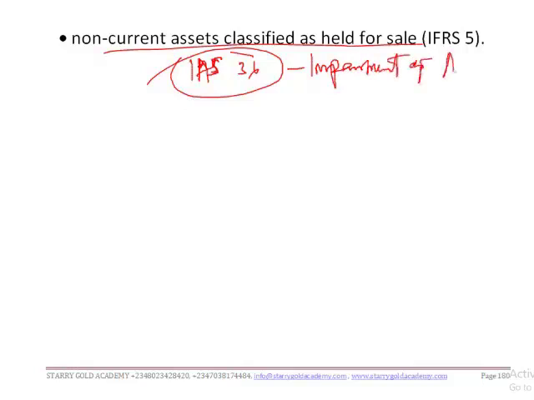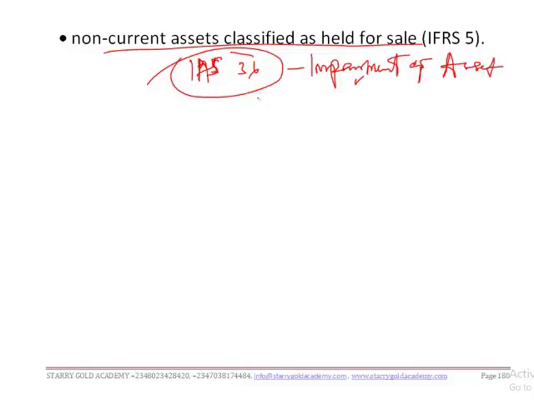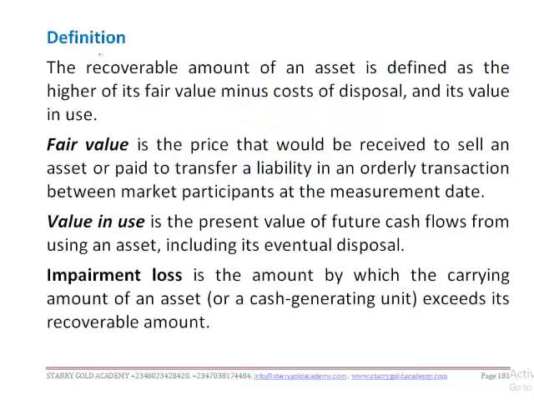Impairment of assets. So inventory as an asset might be impaired. Non-current assets classified as held for sale might be impaired. Non-current assets, that is PPE, might be impaired. Investment property might be impaired, and the likes, especially when their carrying amount exceeds their recoverable amount. In that case, we have what we know as a revaluation loss. We take them as a revaluation loss. Are we together?